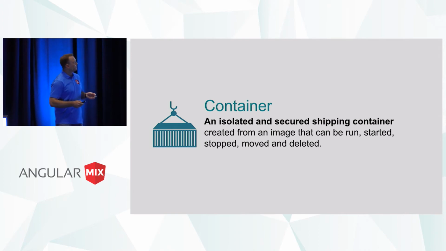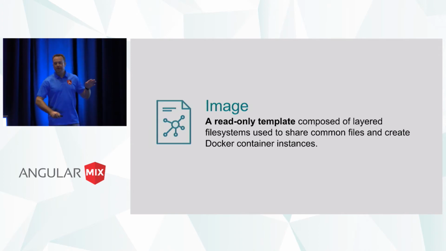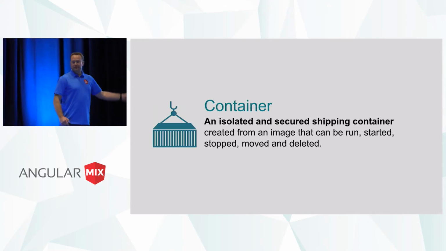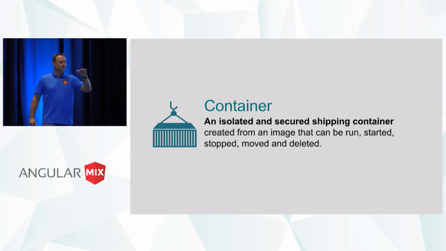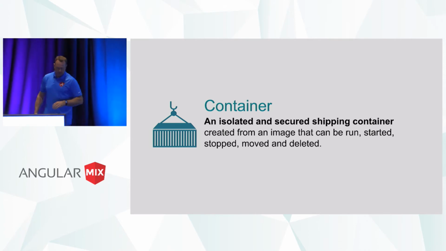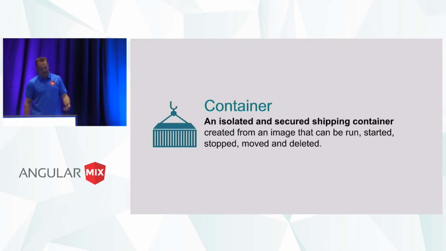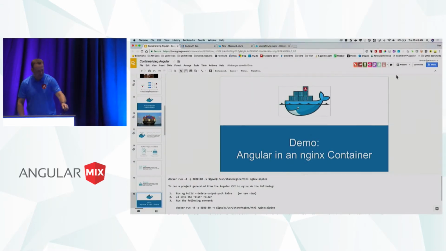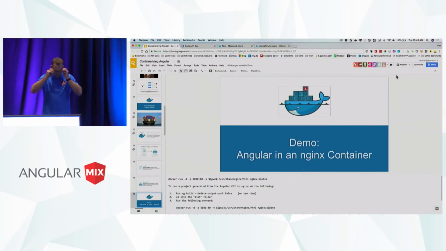And I kind of think of it this way. It's almost like the image is the blueprint, almost like the class. And then the runtime instance, which is the container, is almost like newing up, creating a new instance of that class. Really, a container is the image plus a little readable, writable layer. I call it the frosting of the cake up on top. But this is actually what runs in production or staging or even local. So let me show you an example here of doing this with Angular.